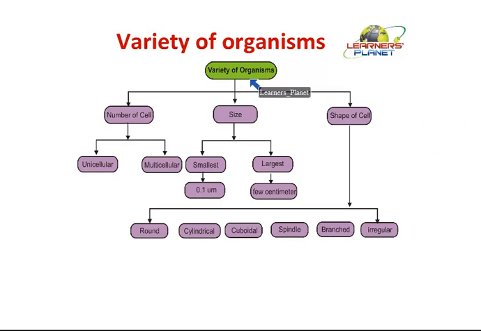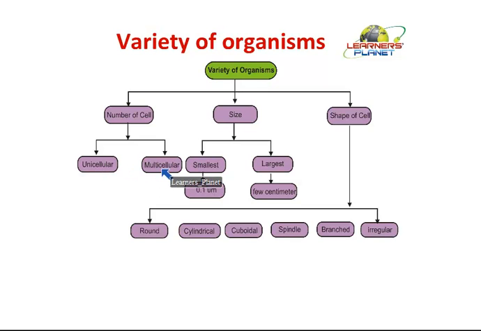So the variation or variety of organisms, number one, is on the basis of the number of cells the organism is made up of. That means how many cells are forming a single organism, or whether there is only a single cell which is forming a complete living organism. So the first criterion behind this variety of organisms is the number of cells. If it is a single cell, then the organism would be known as a unicellular organism.